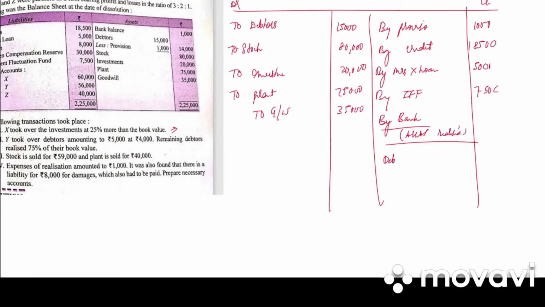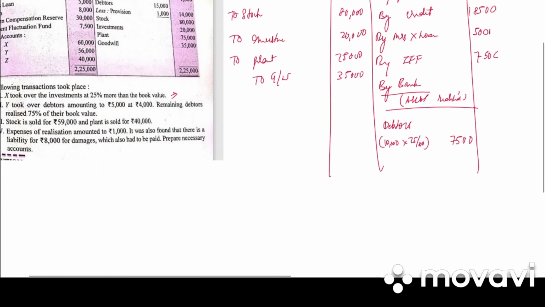Under that we have debtors. So debtors amount was 15,000. Y took the debtors of 5,000 at 4,000 and remaining debtors is realized at 75% of book value. Remaining debtors is how much? 10,000. So it is 10,000 into 75 by 100, 7,500.